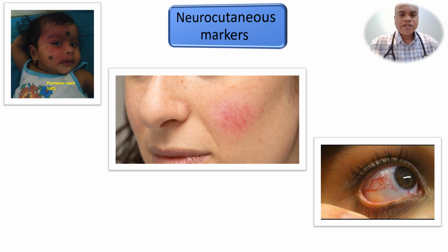So if a patient presents with seizure, always try to look for any neurocutaneous markers, so that we can define an epilepsy syndrome in these patients, so that appropriate treatment can be given.